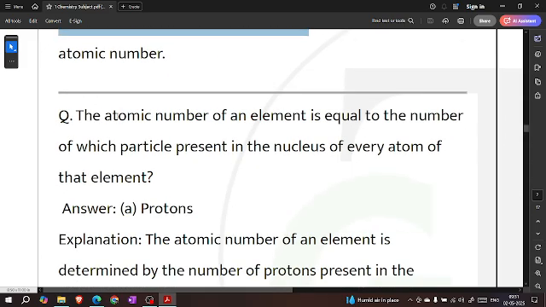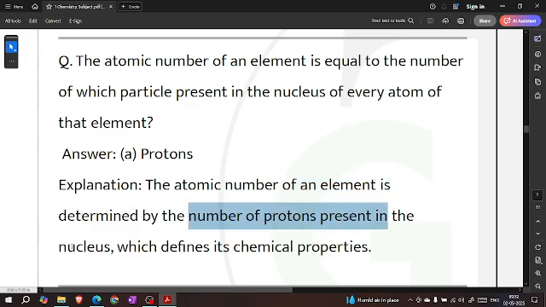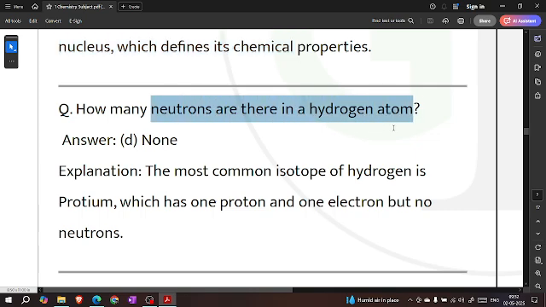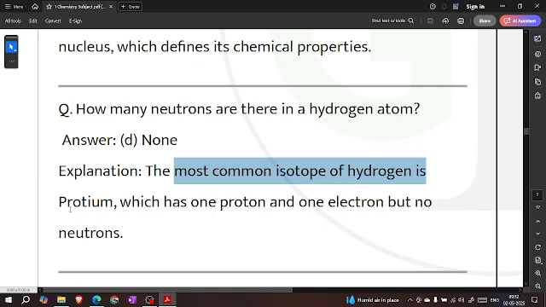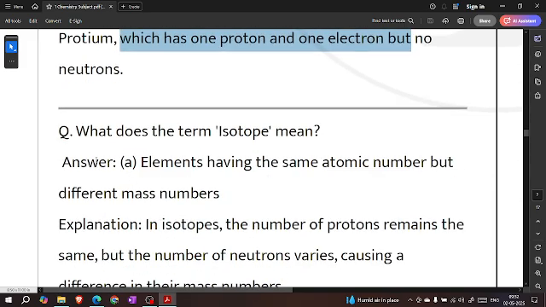The atomic number of an element is equal to the number of which particle present in the nucleus of every atom of that element? Proton. The atomic number of an element is determined by the number of protons present in the nucleus, which defines its chemical properties. How many neutrons are there in a hydrogen atom? None. The most common isotope of hydrogen is protium, which has one proton, one electron, but no neutron.